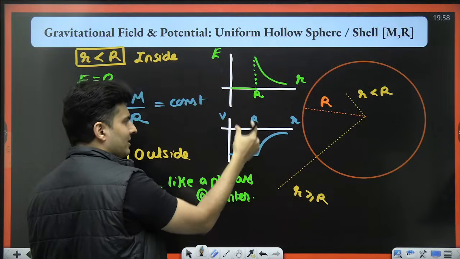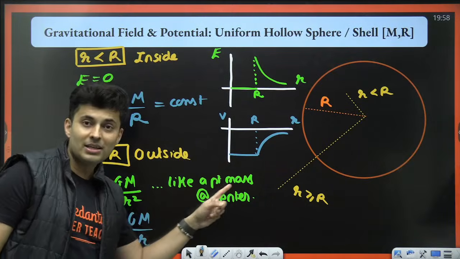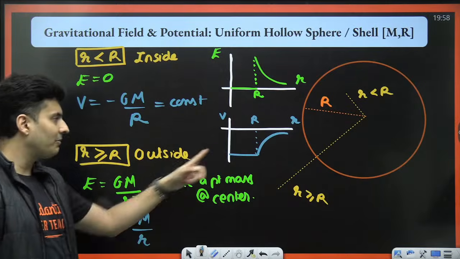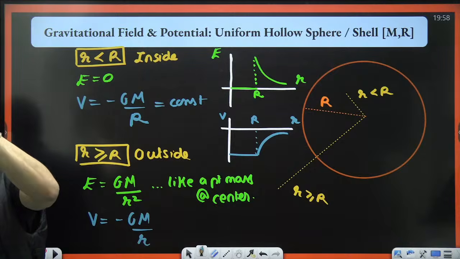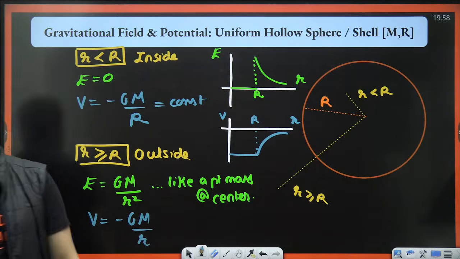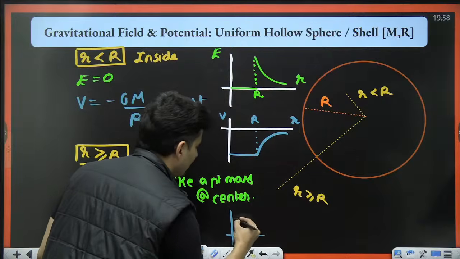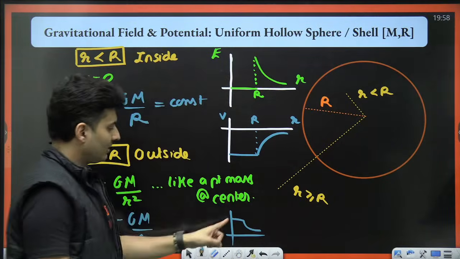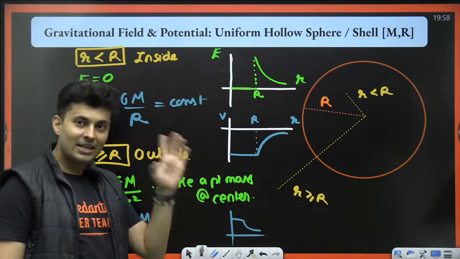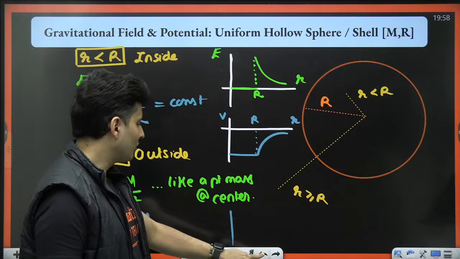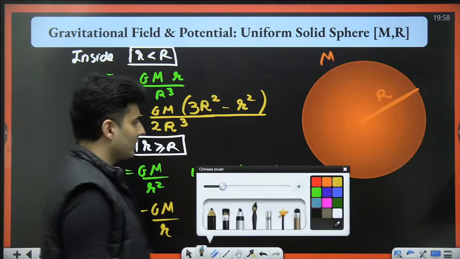Remember, in electrostatics, this graph was on the top because you usually take positive charges. In gravity, please remember the graphs will be negative for potential. That's why I've shown it below the horizontal line. Common mistake done by many students. They forget to put it down. One option will be there like this, and many students will mark this option. They will get negative marks. So be careful whether it is a question of gravity or of electrostatics.